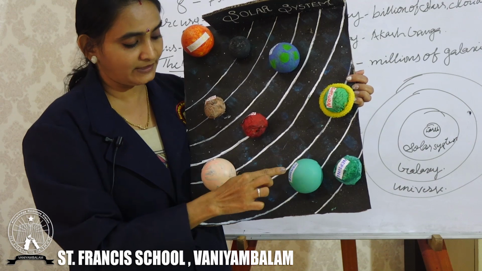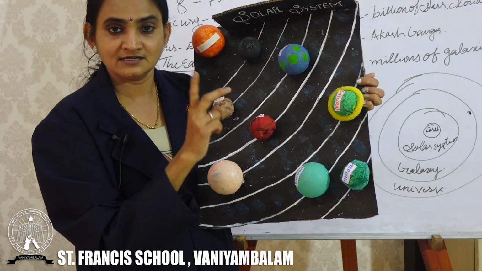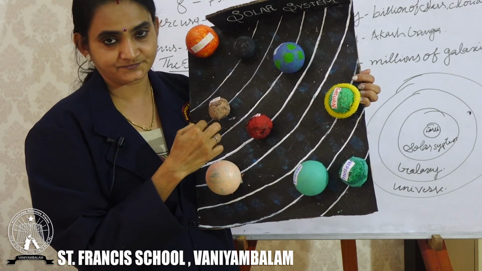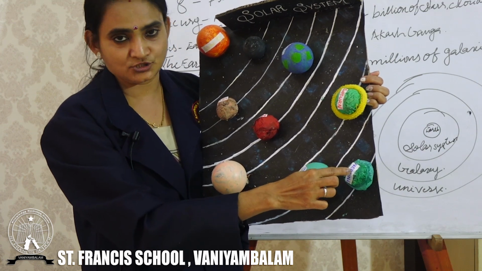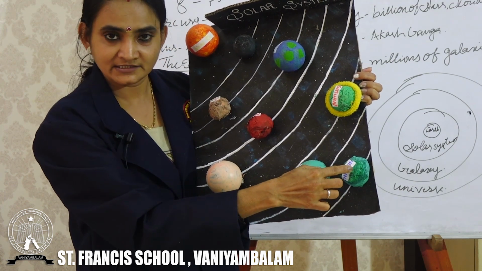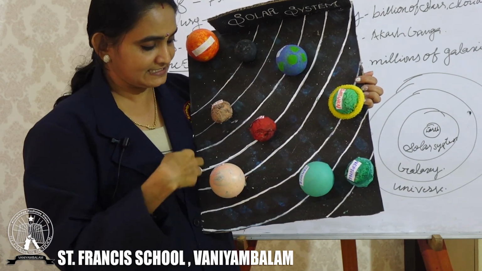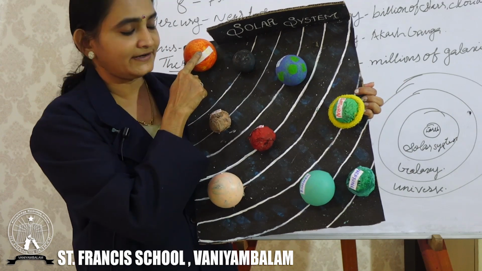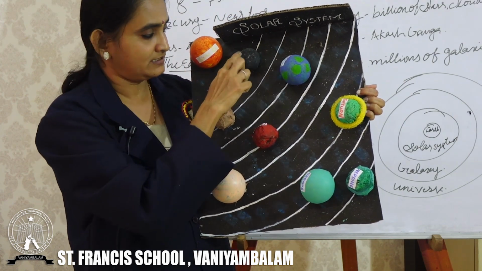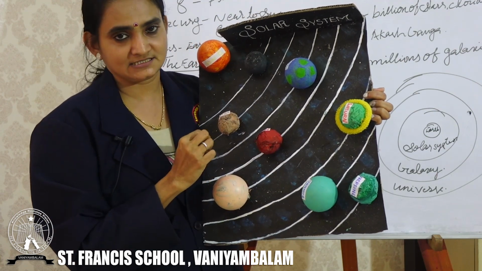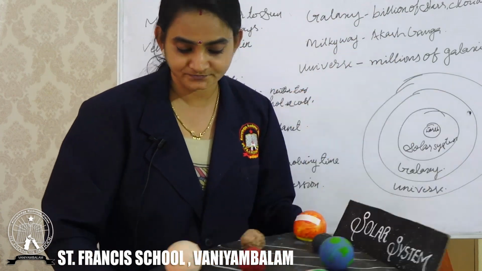Now, the next one is Uranus. Uranus is the second largest planet in the solar system. And last but not least, it is Neptune. This is the furthest planet in the solar system. Am I clear? So, these are the 8 planets in the solar system. The Sun is the head and center of our solar system, and we have 8 planets. Hope it is clear to you.